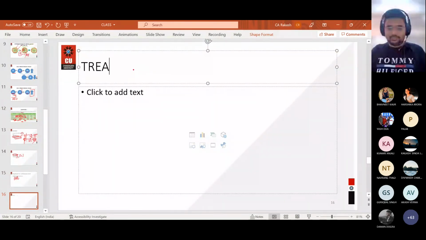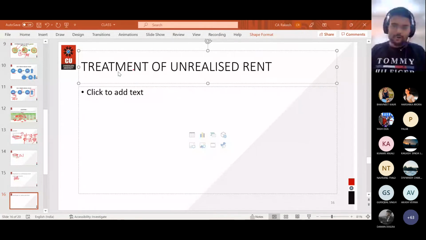Treatment of unrealized rent. Now, first of all, both outstanding rent and unrealized rent are those values which the owner has not received in hand. ना ही आउटस्टैंडिंग रेंट का पैसा मिला ओनर को और ना ही ये अनरियलाइज्ड रेंट का पैसा मिला है. In the English language, these both are the same. But in the language of law, a specific treatment has been given to both the cases.